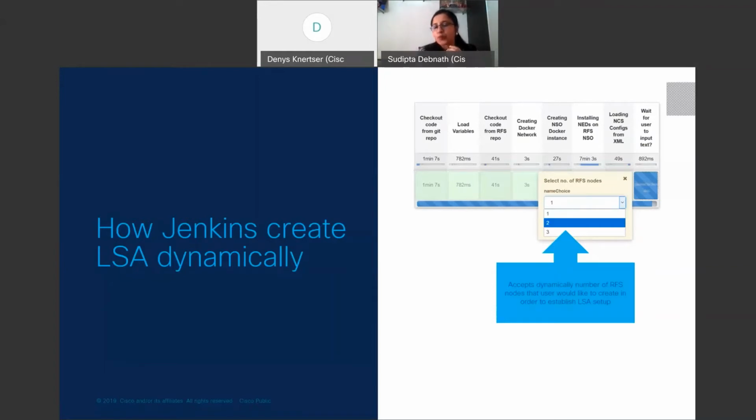So you can select either option 2 or 3. One is just for the regular setup, which we are not considering at this point of time. We have designed the pipeline for the time being to accept a maximum of 3 RFS nodes, but this can be extended further as per the user requirement.